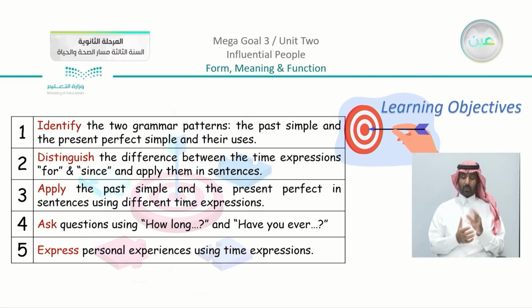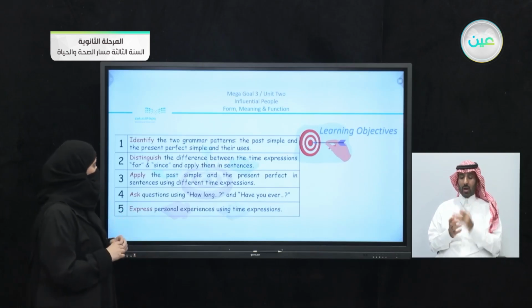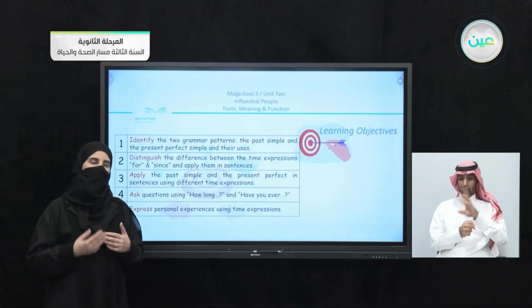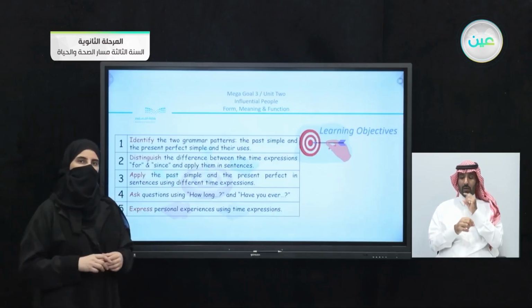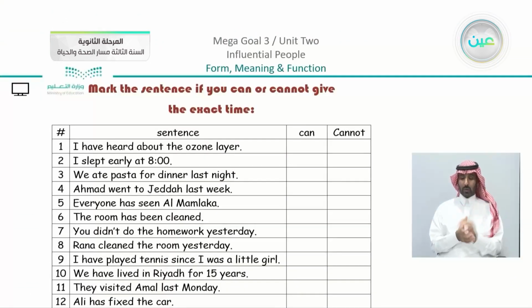We have number 4, to ask questions using how long or have you ever seen. We have here number 5, express personal experiences using time expressions. Now you saw that I just said, have you ever seen? Because we are going to learn that we also use a specific form of a verb. So we're going to move on with our lesson and learn from the things that we have.